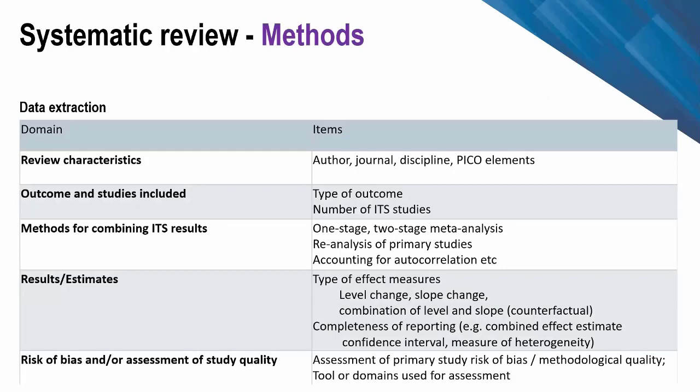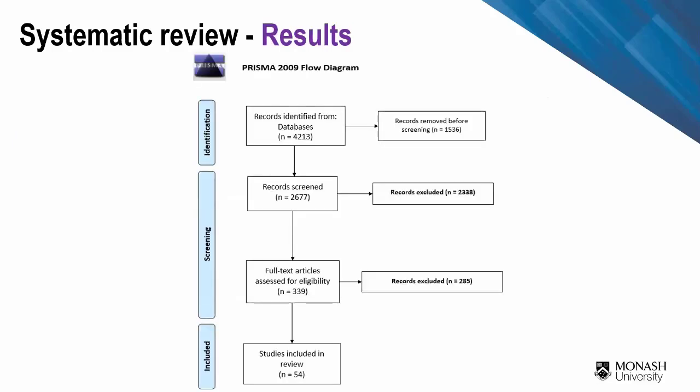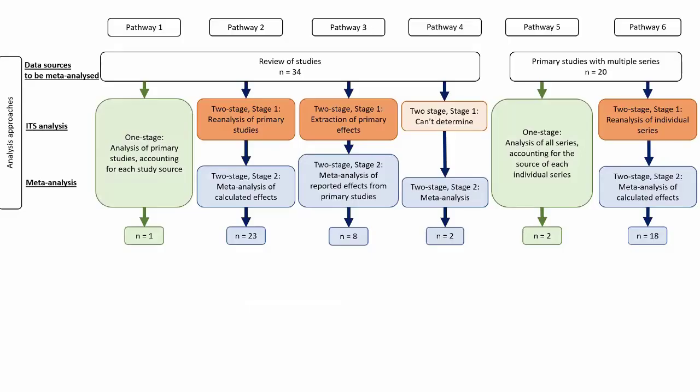We collected several hundred items from each of the included reviews, and these detailed the review characteristics, the ITS analyses, and the review's meta-analyses. Our search resulted in 54 included reviews that met our inclusion criteria. And in reading these 54 reviews, it became clear that not all reviews follow the same path, and that not all the factors that determine the pathways are within the control of the systematic reviewers.